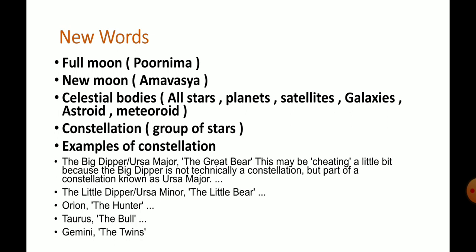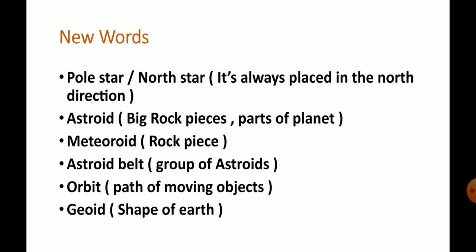So remember: Big Dipper equals Ursa Major equals the Great Bear, and Little Dipper equals Ursa Minor equals the Little Bear. Third one, Orion the hunter, then the bull, then the twins, like this. There are many other constellations. You can collect those names and write them in the comment box.